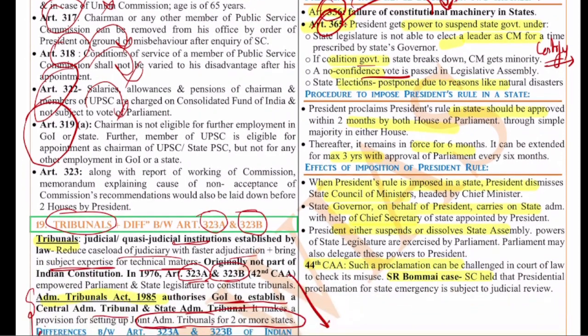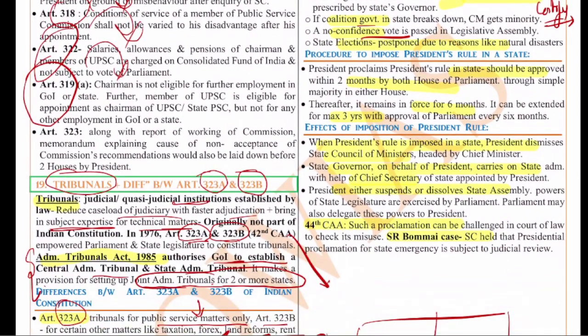And what is the procedure? The President will proclaim the President's rule in the state. Then immediately the state government will be suspended, but it will not be dissolved. Remember, initially it will be only suspended, but after passing of the resolution by the Parliament within 2 months, the state assembly will be dissolved. You have to remember that, and it will be in force for 6 months. Post 6 months, again the resolution has to be passed by the Parliament, or the elections have to be conducted. So these are the various things.